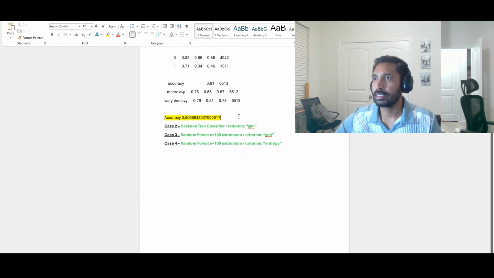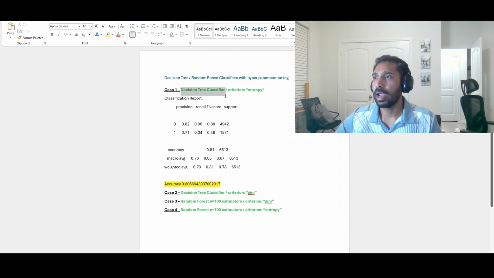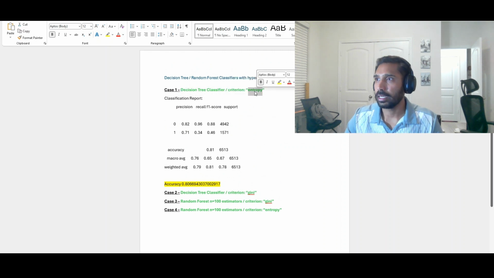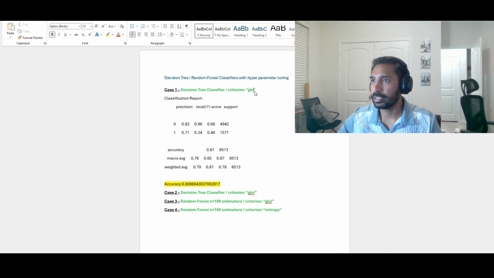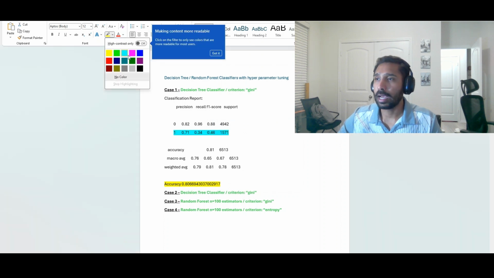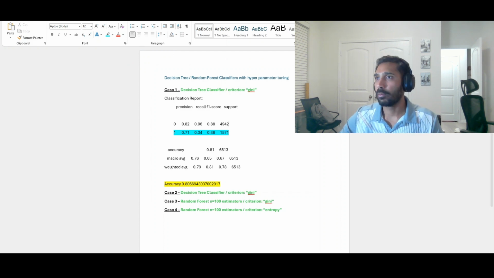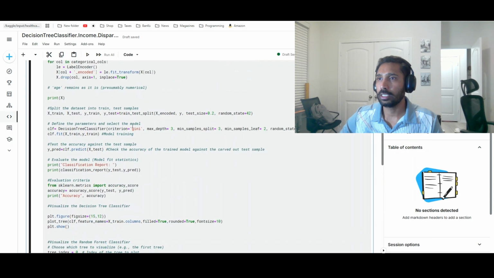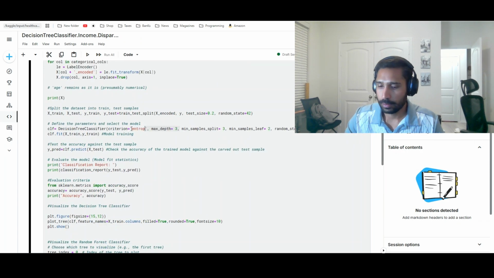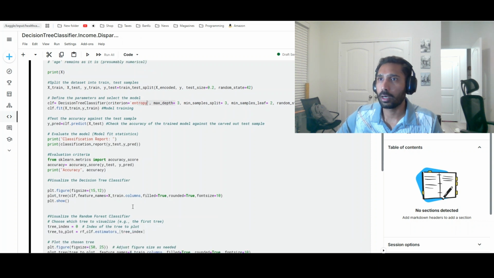Okay, so the first case is we have trained a decision tree classifier and we have used Gini as a criteria. So with these two combinations, we have achieved an F1 score of 46% and an overall accuracy score of 80%. So that's a good benchmark to have. And then let's go ahead and select the other alternatives to see if it is improving the accuracy of the model or not. So let's go back to our modeling and change the Gini to entropy and retrain our model and see how that's going to affect the accuracy.